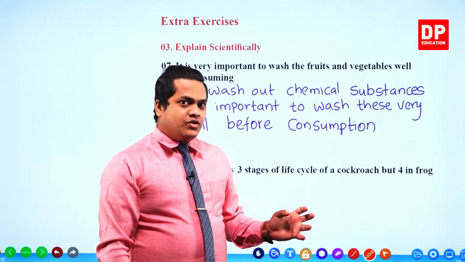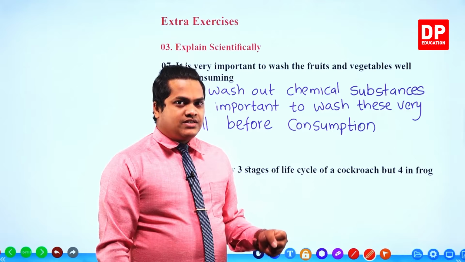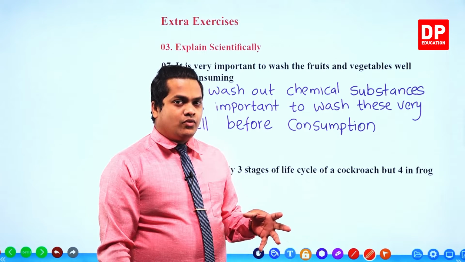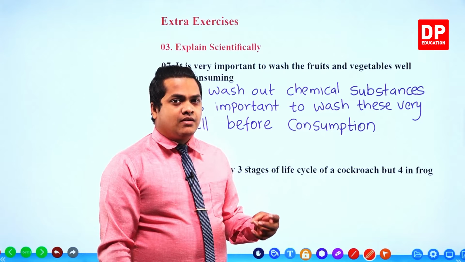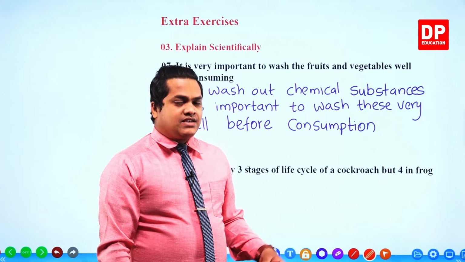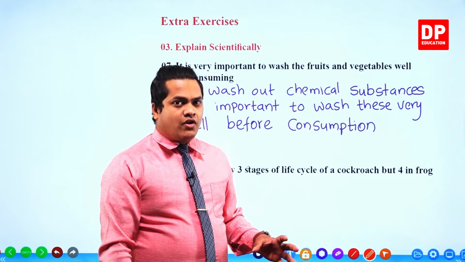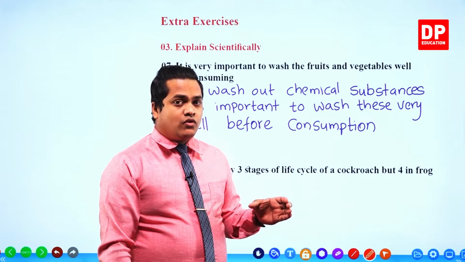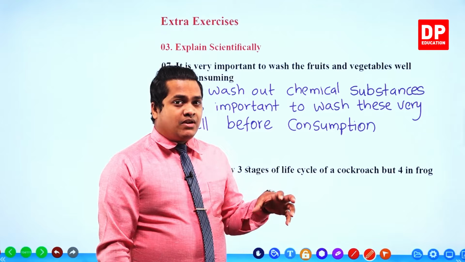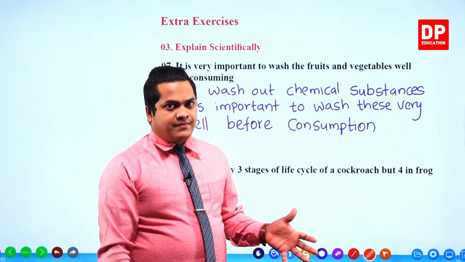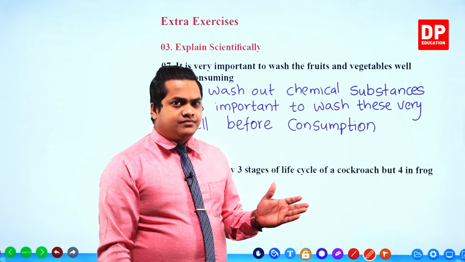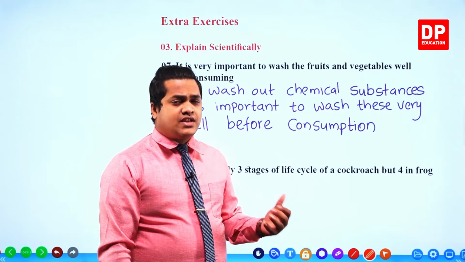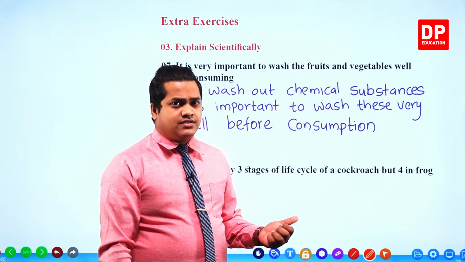So you know that frog is an organism that is going to undergo complete metamorphosis. Actually, if you take the life cycle of a frog, there are no 4 stages, but there are several stages. When converting a tadpole into a frog, we can observe several stages of life cycles.